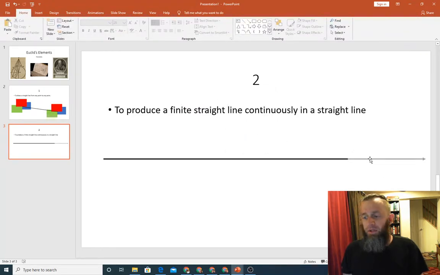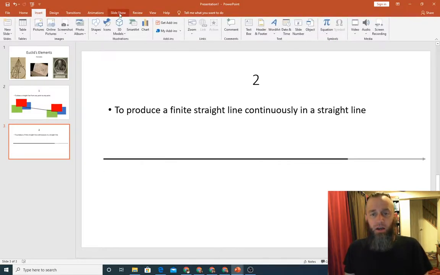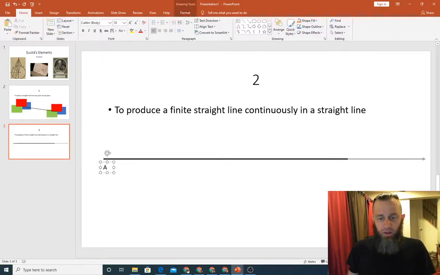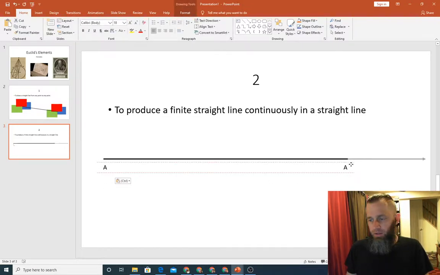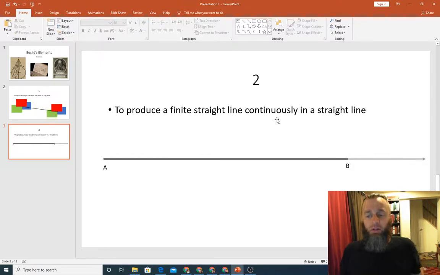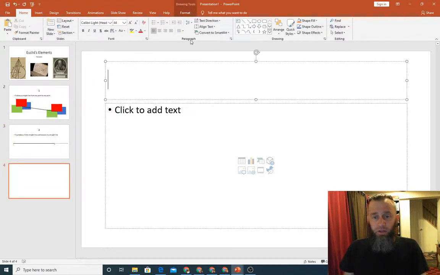All right, so what he's saying here is if this is point A, we're going to start giving our points letters here. That's point A. And this here is point B. We can actually keep going through point B onto points C, D, E, F, and you can always keep going. So you can take any straight line and continue producing it as long as you like. That's postulate 2. Any straight line can be extended in a straight line for as far as you want.